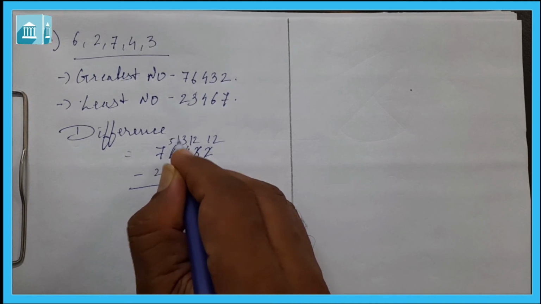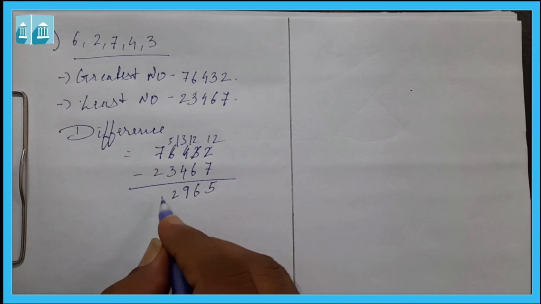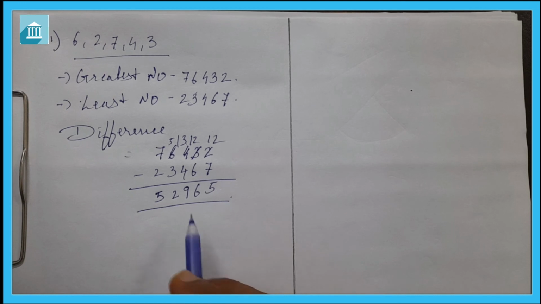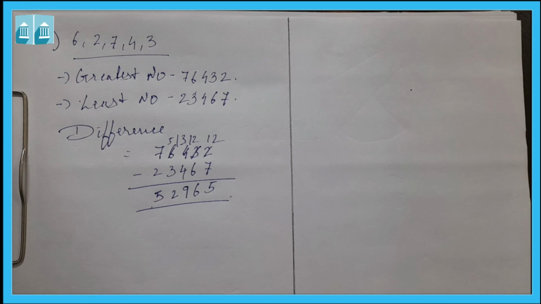Here it will be 5, 13 minus 4, so 9; 5 minus 3 it will be 2; 7 minus 2 it will be 5. So the difference is 52965. In this way, first find the greatest number, then the least number, and then the difference. Difference means you subtract.